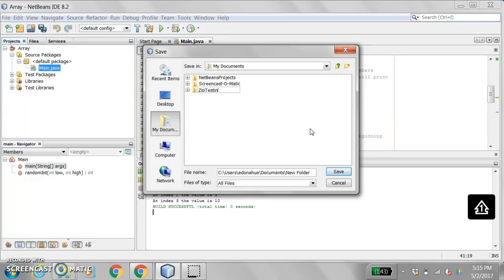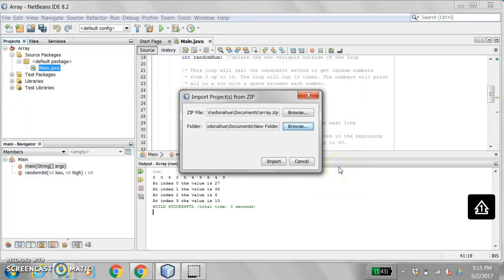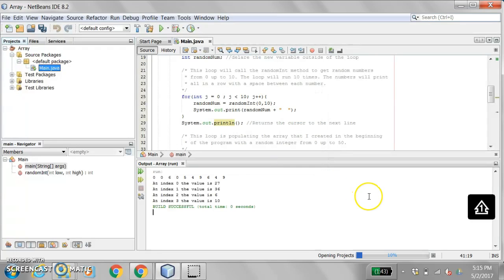Just because I already have this project in my NetBeans, so I want to stick it somewhere else. And I hit Save, and then I'm going to say Import. It's going to import the project. So now you see I have two array projects. I can click on that. You can go to my source package, and everything's right here.